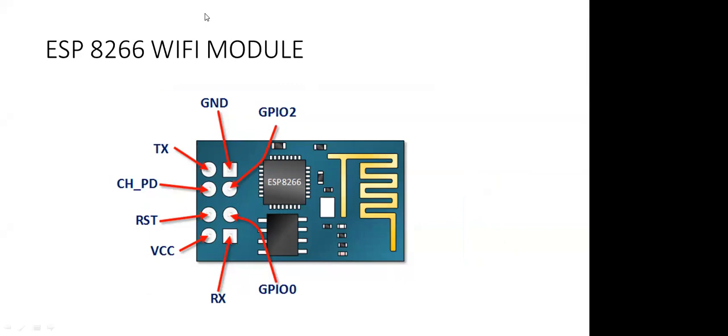There are 8 pins in this Wi-Fi module, but generally we only use 2 pins for sending and receiving data. This device also works as a serial communication device, like the Bluetooth module where we used 4 pins. Over here also we use 4 pins: 2 pins for giving power, and 2 pins for receiving and sending signals, TX and RX.